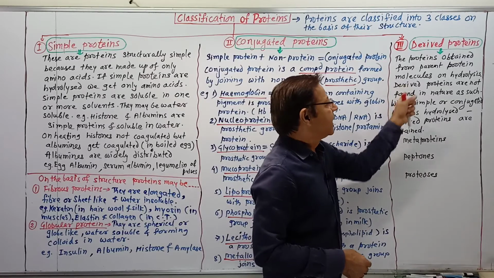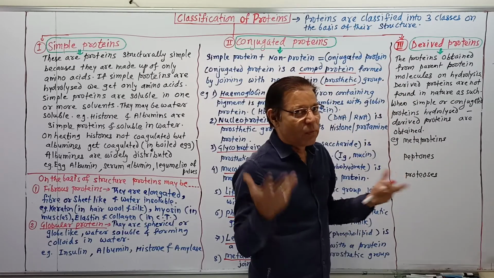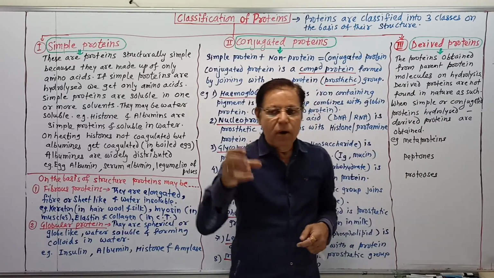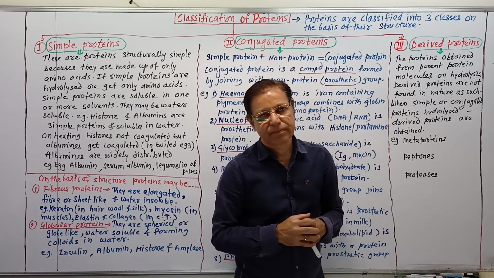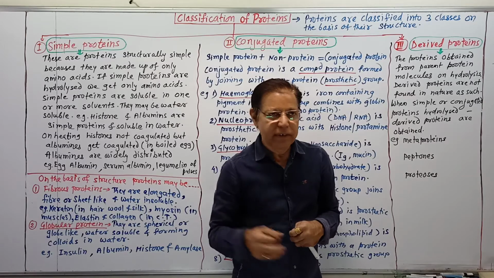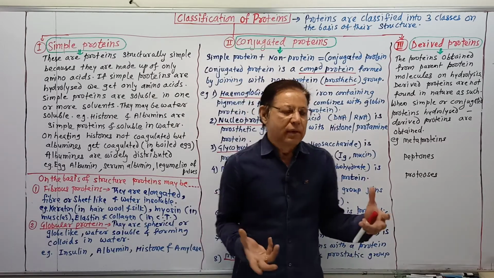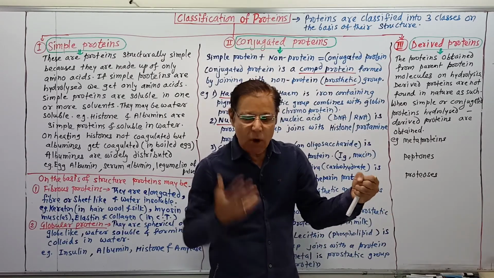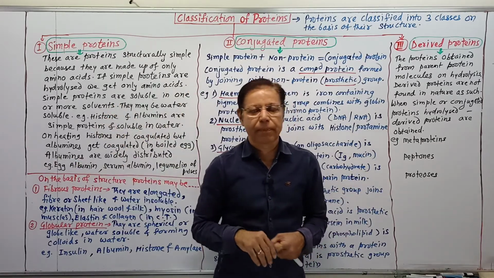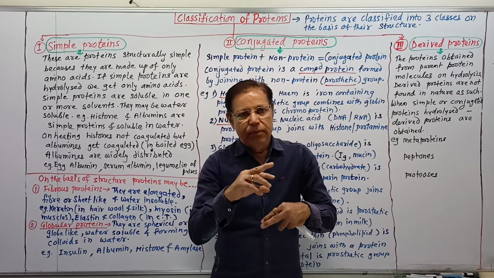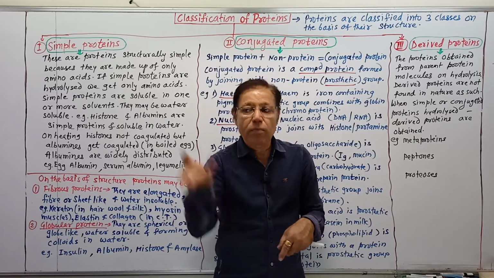Then we will shift towards the third type of protein, derived proteins. Derived means a substance obtained from a parent substance. A derived protein is a protein substance obtained from another parent protein substance.